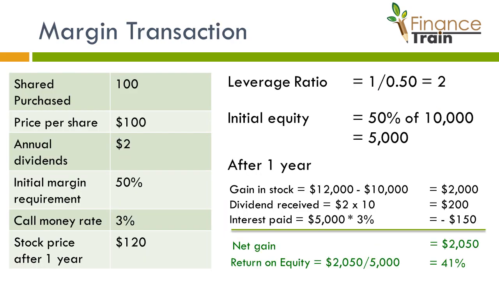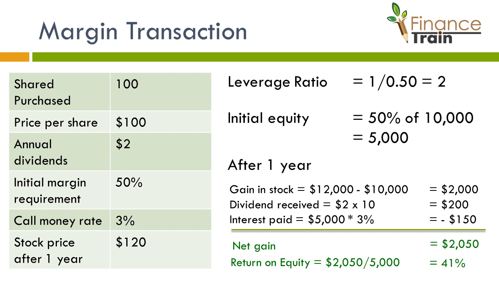Let's assume that an investor buys 100 shares of a stock at $100 per share. The initial margin requirement is 50%. That means the investor has to provide an initial equity of $5,000. That is 50% of total money required to purchase the stocks. We've assumed that there is no transaction cost. Suppose the stock price increases to $120 after 1 year.